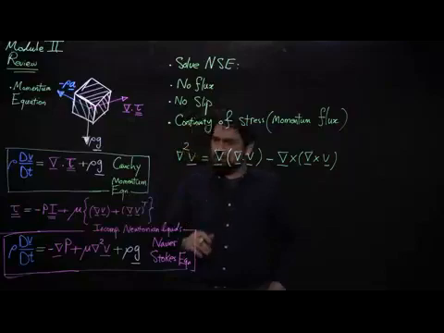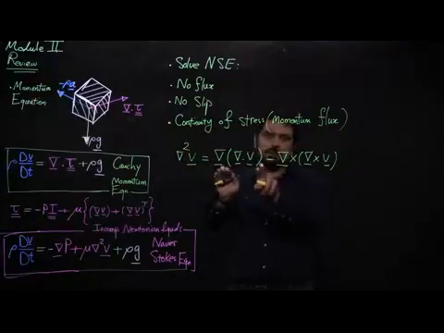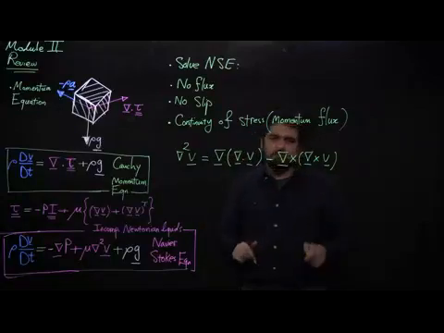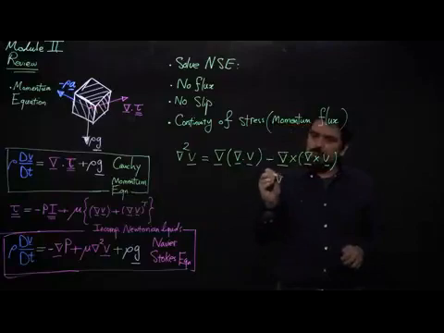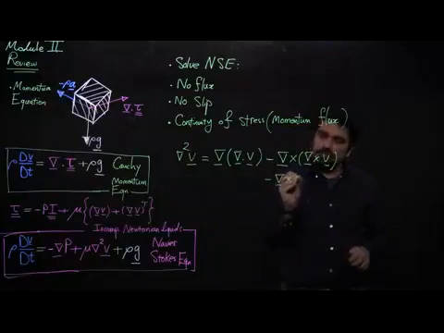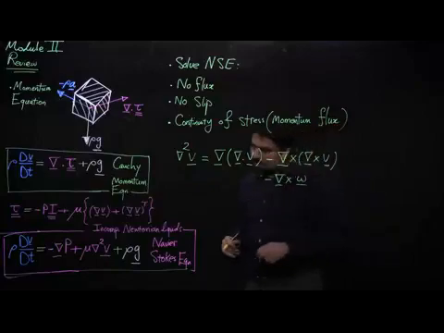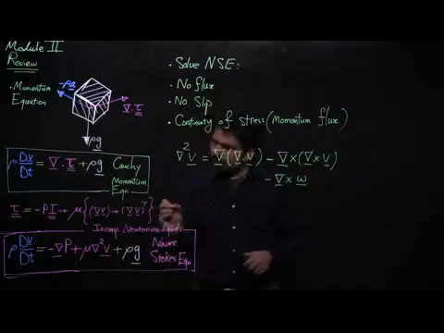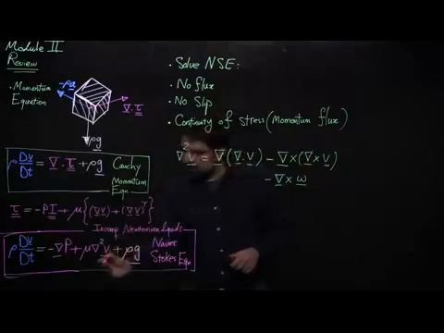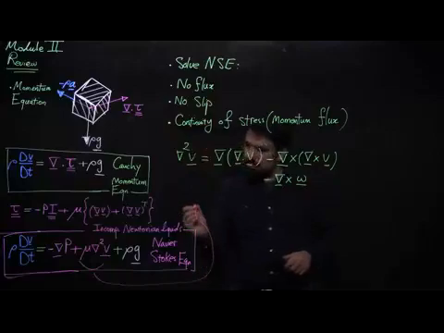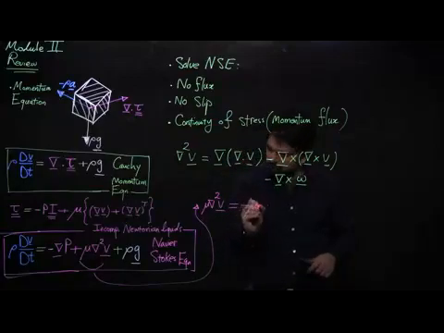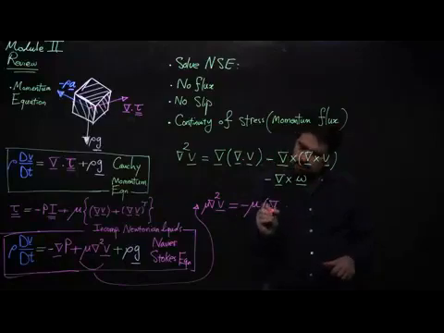But what is interesting here is for an incompressible fluid, this first term is 0 because the divergence of velocity is 0. So the first term disappears, and you are only left with this term, which is nothing other than the curl of the velocity, which is vorticity by definition. So indeed, we can simplify the viscous terms that we have. Mu del squared v can be written as minus viscosity mu multiplied by curl of vorticity.